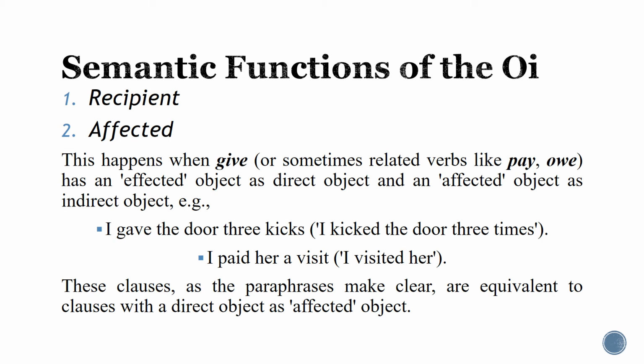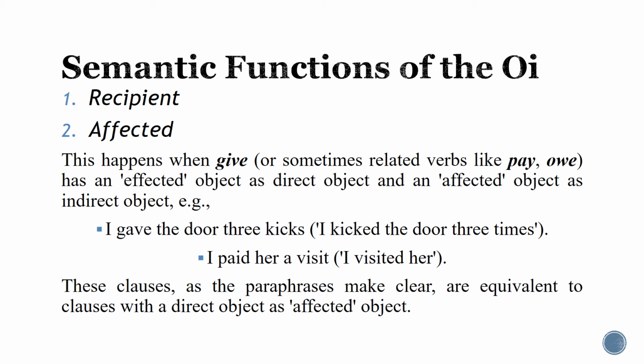It can be effected when it refers to something that comes into existence as a result of the action done by the subject. And you see that the affected direct object has types, as we said, that it can be cognate, it can be a verbal noun, or it can be a noun or a phrase that refers to a measure or extent. Okay.